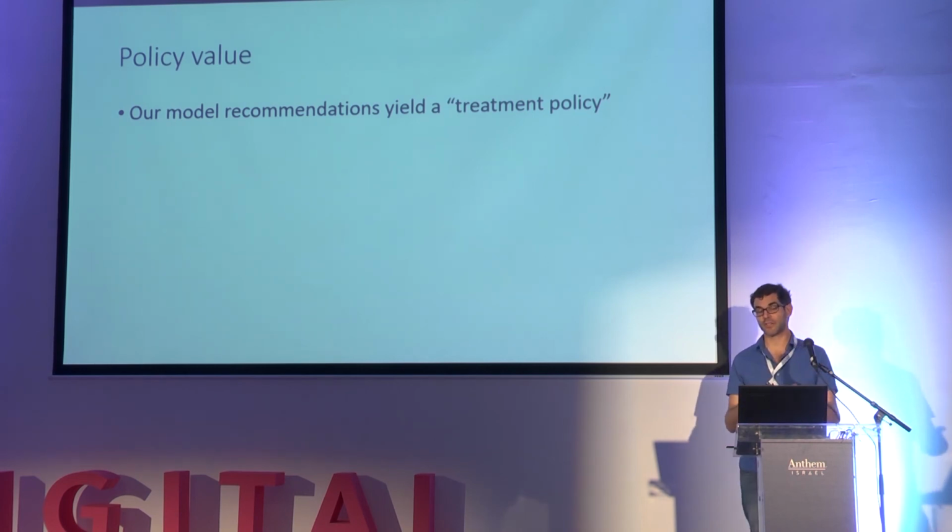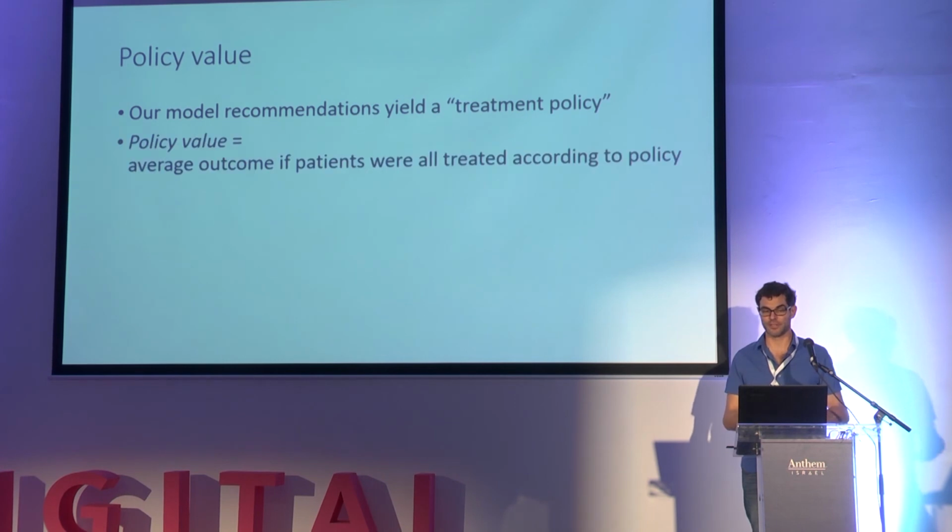So the algorithm ends up recommending a sort of treatment policy, which is not the same as what doctors are actually doing. It is somewhat different. But for this treatment policy, there's what's called the policy value. People are familiar with reinforcement learning. It's basically the same. It's the average outcome for the kidney function if all patients were treated according to our algorithmic policy or any other policy. So every policy has its value.